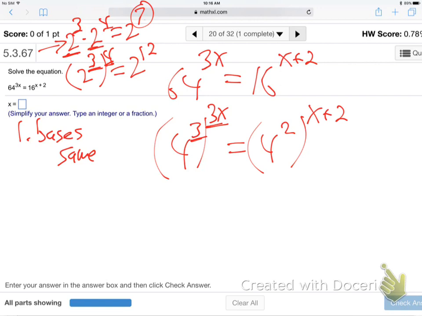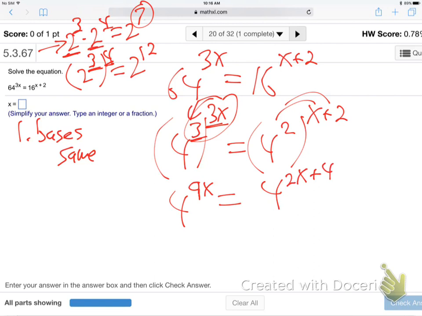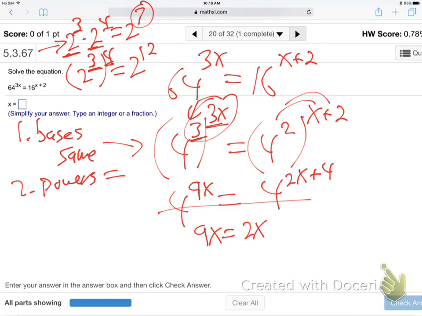So the main one to say is powers outside parentheses multiply powers inside. So that means these guys will multiply powers outside, multiply powers inside. 9x. And here this guy's going to multiply. 2x plus 4. Powers inside parentheses multiply powers outside parentheses. Now, cut them out. Set the powers equal. Right? Base is the same. Step 2, powers equal. So 9x will be 2x plus 4. Is that good? Is this making sense?